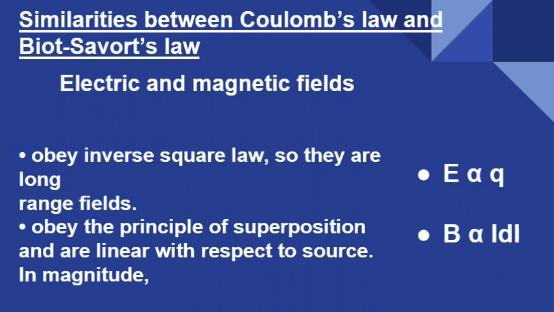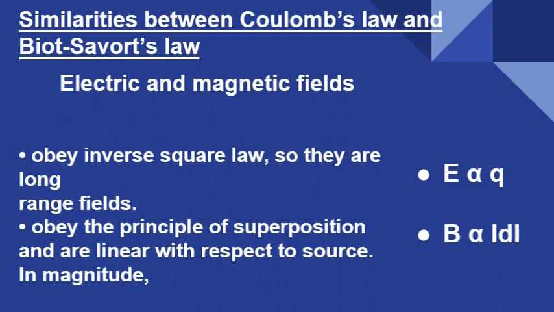And second one is both laws obey the principle of superposition and linear with respect to the source in magnitude, which means for the electric field, charges are the sources. For the magnetic field, current and length element is the source. So in magnetic field, if we have increased the current element and the current strength, the magnetic field is going to be increased.